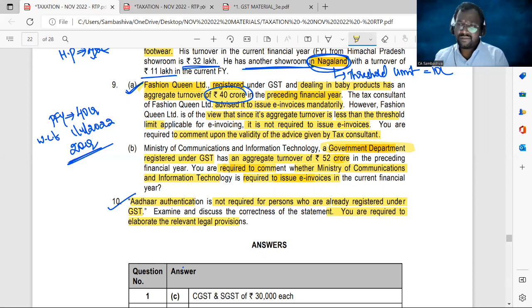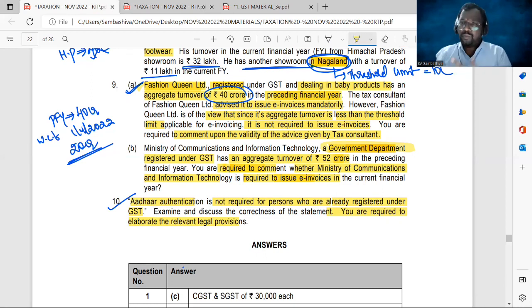At the inception of GST, Aadhaar authentication was not mandatory for registration under GST. Since the last 2 years, it has been made mandatory.